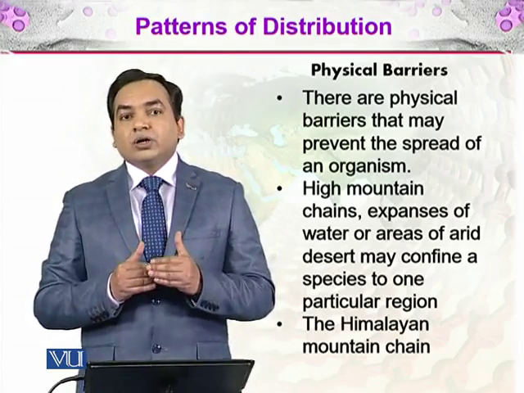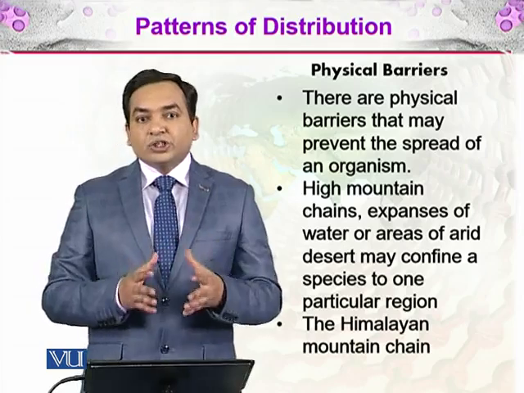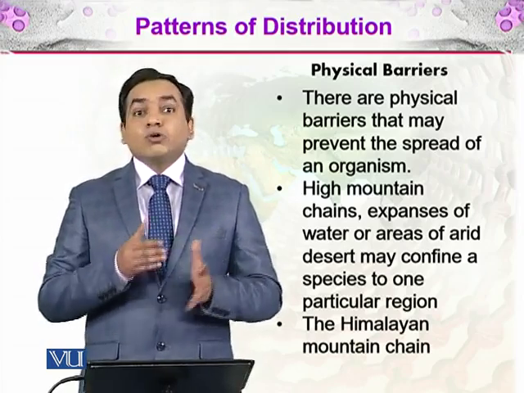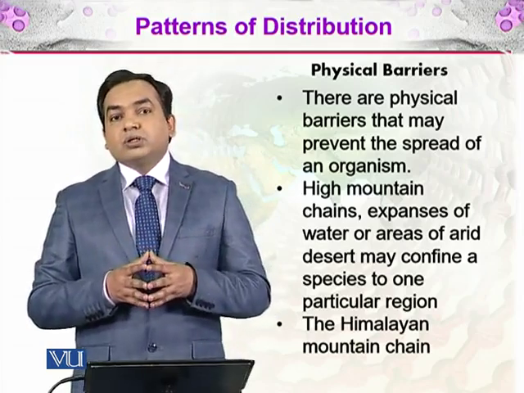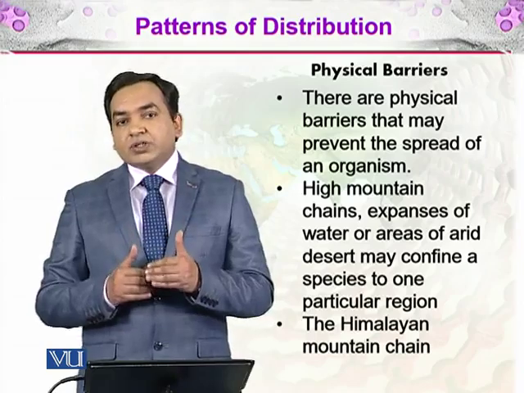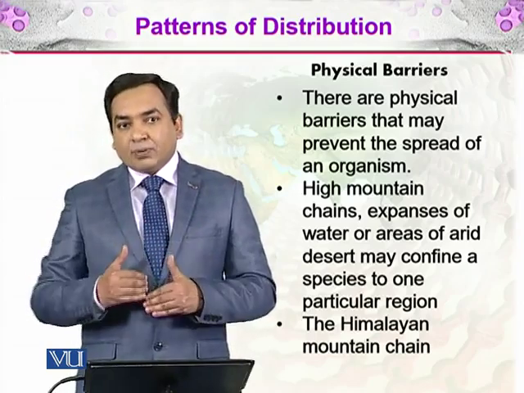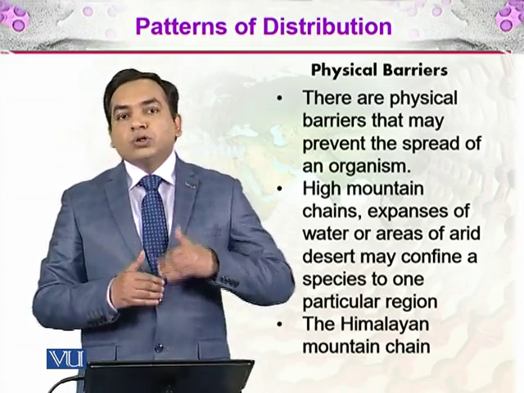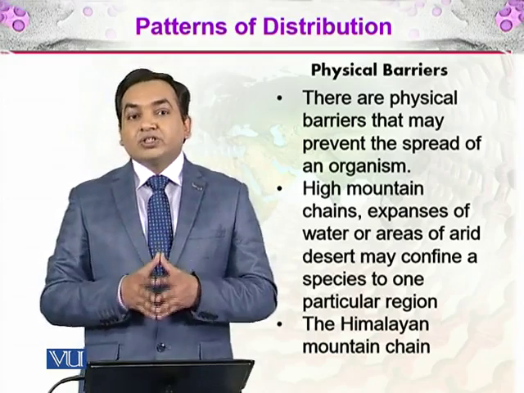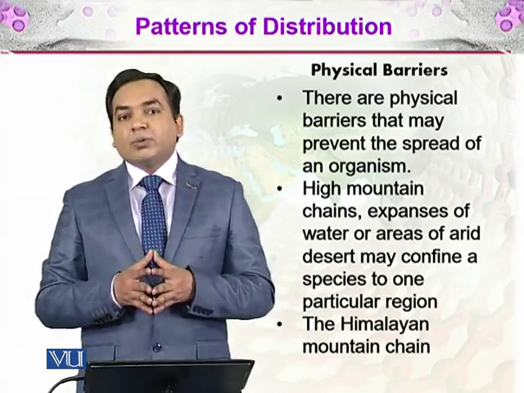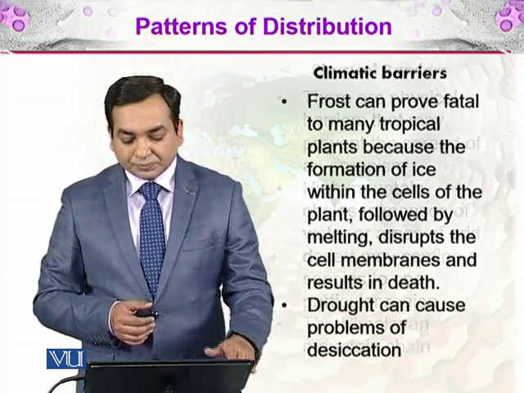Both regions of Asia have different flora and fauna. Of course, that is pertaining to the different origins of both regions as well. But a species which was living on the Indian part of the Himalayan region cannot go to the Chinese part of the Himalayan region due to the physical barrier in the form of the mountains.